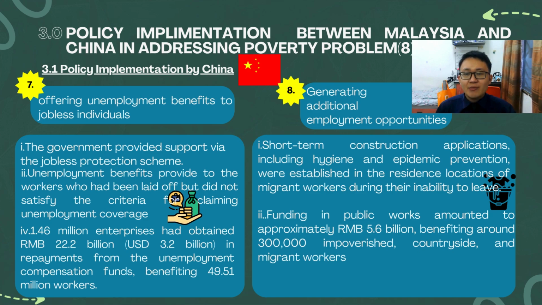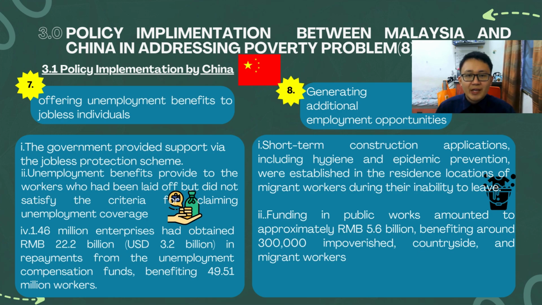Furthermore, the Chinese government offered unemployment benefits to jobless individuals. The government provided support via the Jobless Protection Scheme. Unemployment benefits were provided to workers who had been laid off but did not satisfy the criteria for claiming unemployment coverage. 1.46 million enterprises obtained 1222.2 million RMB, which represents 3.2 billion US dollars in repayment from the unemployment compensation funds, benefiting 49.551 million workers. Moreover, it generated additional employment opportunities.